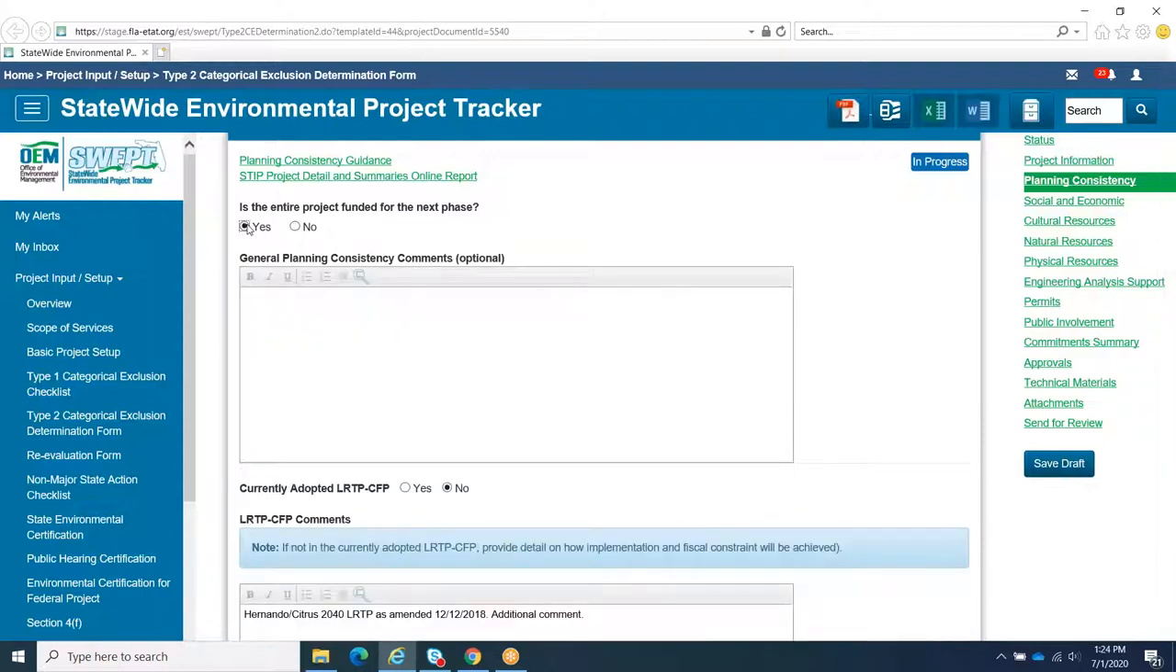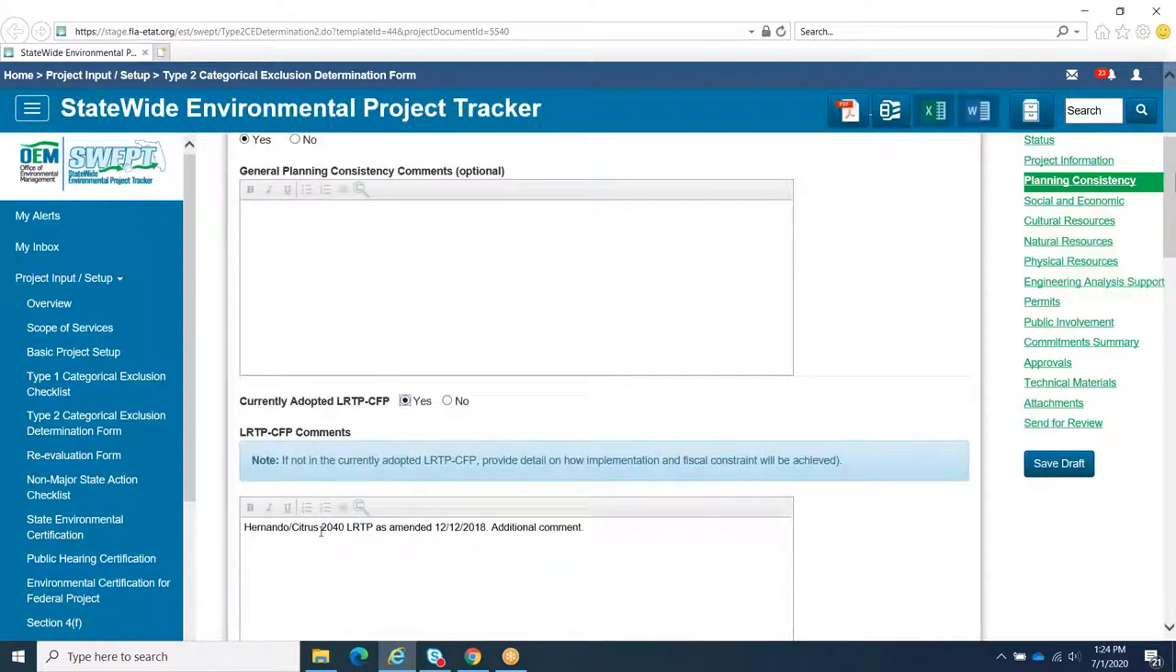After clicking Yes, you will be asked if the project is reflected in the current long-range transportation plan cost feasible plan. In order for the long-range transportation plan cost feasible plan to be considered current, the date should be no more than 5 years old. If the project is listed in the LRTP CFP, select Yes and be sure that the project name and its description are consistent with what's reflected in the TIP or STIP.